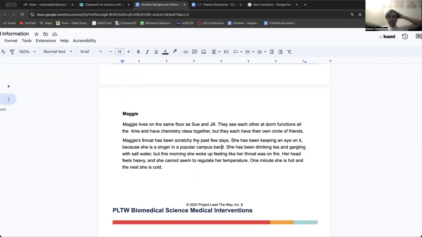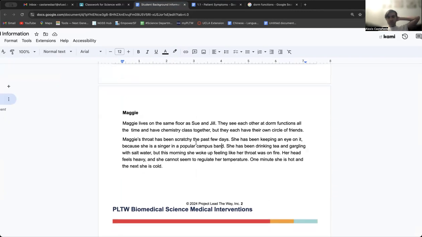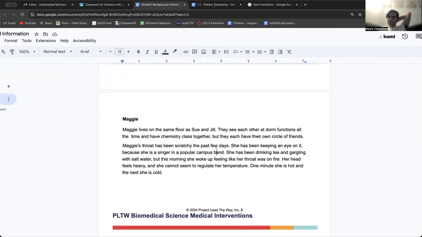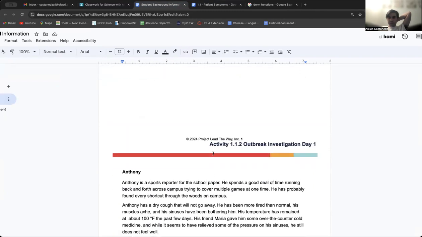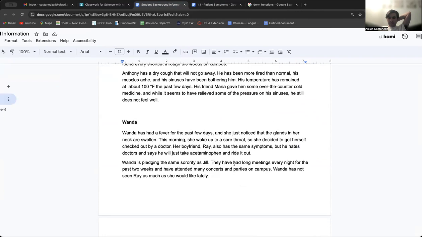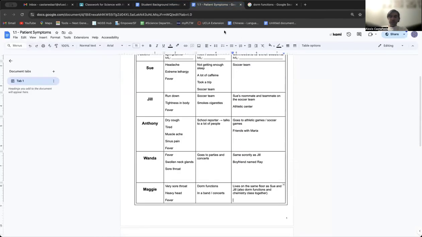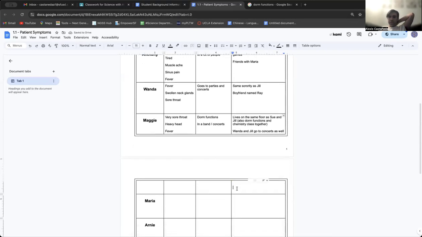Let's see. Is there anything else here? Well, it looks like that's about it. She's been in the campus band, which means she's been going to those concerts. And we know from before that Jill and Wanda have been going to a lot of concerts. So they may have interacted with each other. She may have some interactions with them, and that may be part of why she is sick.